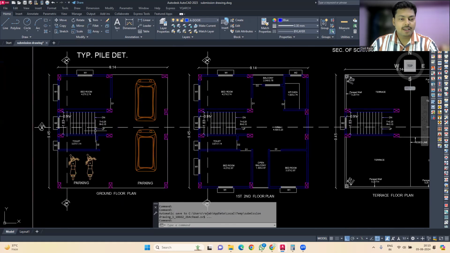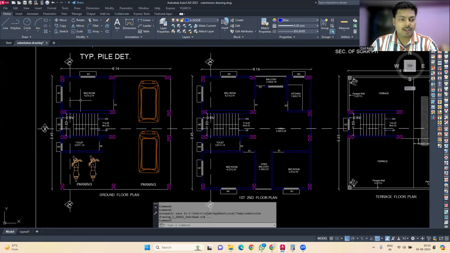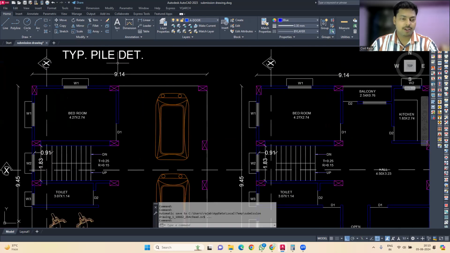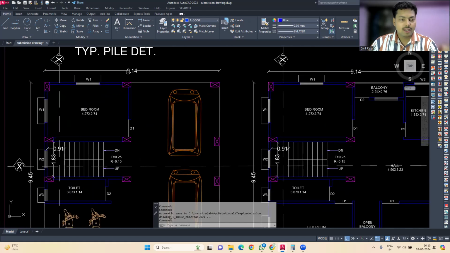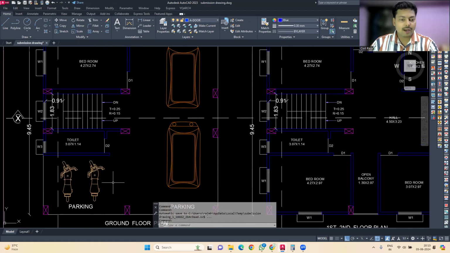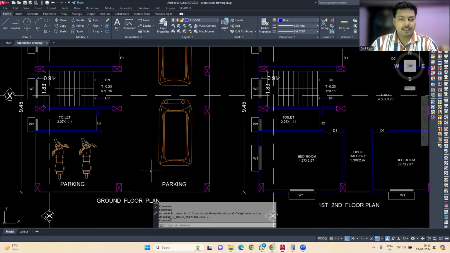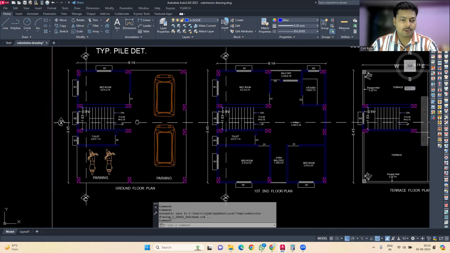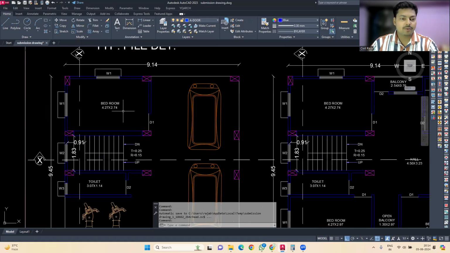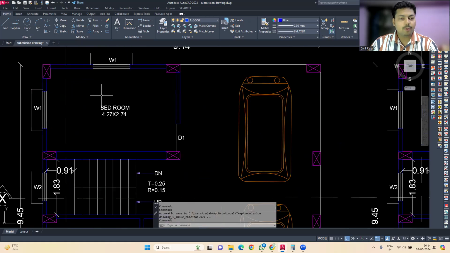Over here, you can see every dimension is mentioned in meters. The unit is 9.14 meter over here. Then you can see this is the parking area, and then another parking area is over here. So we can park two bikes over here and two cars over here in this particular area. Then on this particular floor, we have a bedroom of 4.27 meters by 2.74 meters.